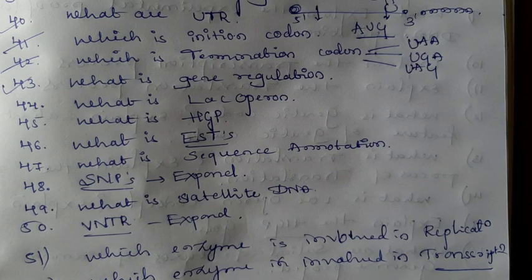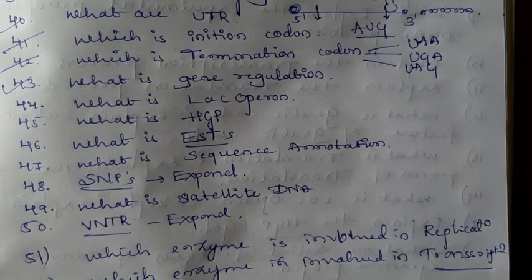In E. coli bacteria, the structural genes are going to produce enzymes only in the presence of lactose. In the presence of glucose, the structural genes are not going to express. That is explained in the lac operon concept.